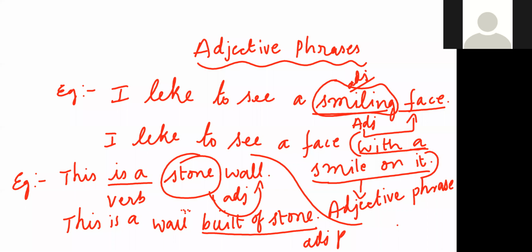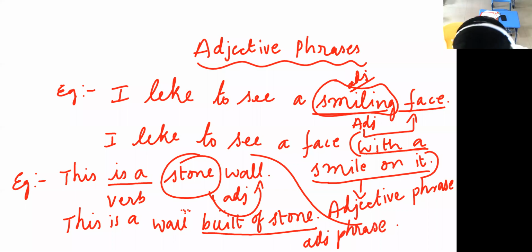Okay. Write down. Now one more example I'll give you. You have to tell me now.